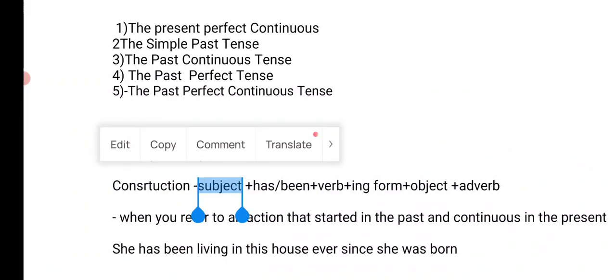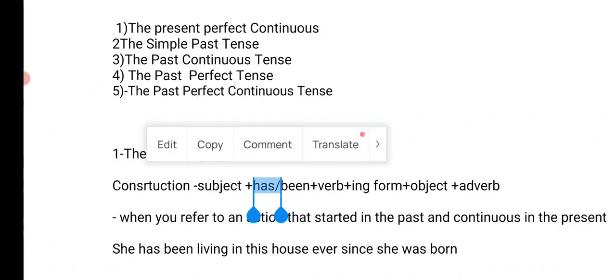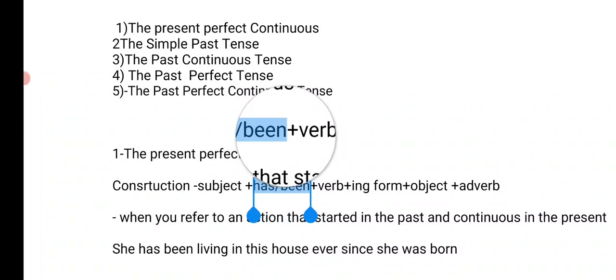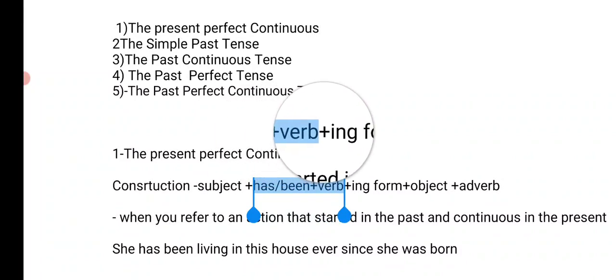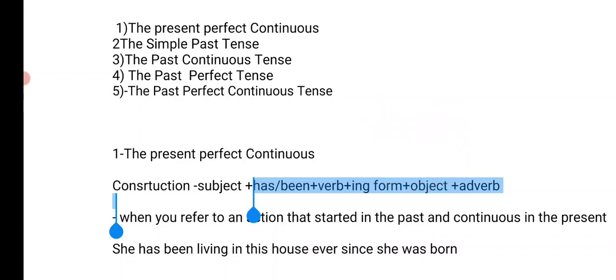Subject can be anything. It is the name of a person. It is a noun, right? Subject, and if the subject is plural, we will use have, and if the subject is singular, we will use has. Been plus verb. We use the ing form of the main verb in present perfect continuous, and then object and adverb.